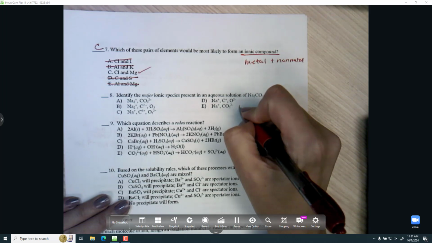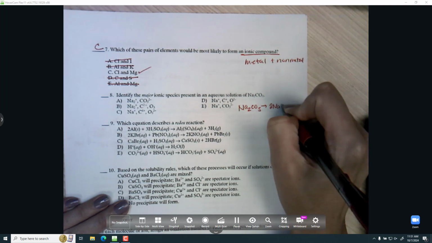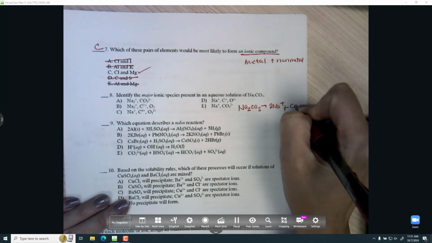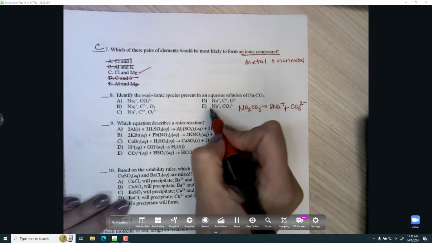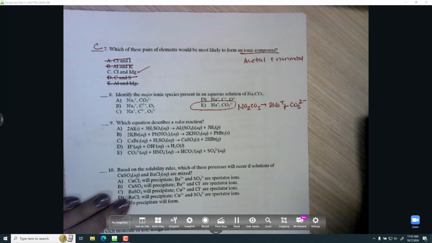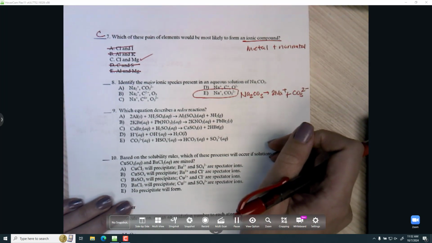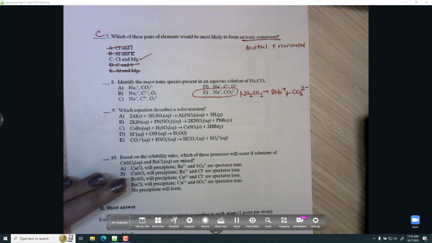All right, next up, separating into major ionic species, we're going to separate into sodium and carbonate. Remember, 2 types only, so that's 2 sodiums and 1 carbonate. The sodiums will not stay stuck together, so like A and B, and the carbonate will not separate like C and D. It will be E, sodium plus and carbonate 2 minus. There are 2 sodiums, but that doesn't matter. There could be 100 if I put in multiple molecules.